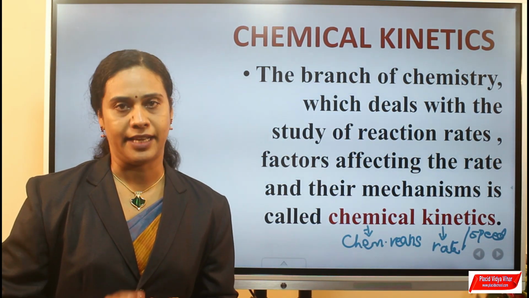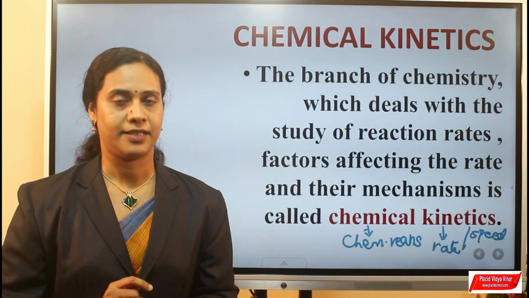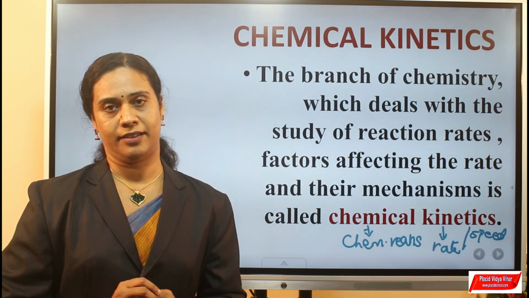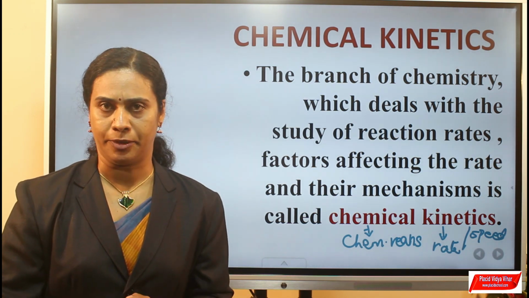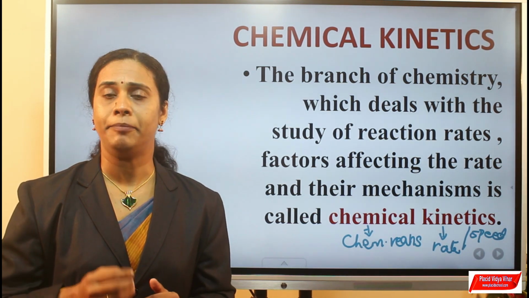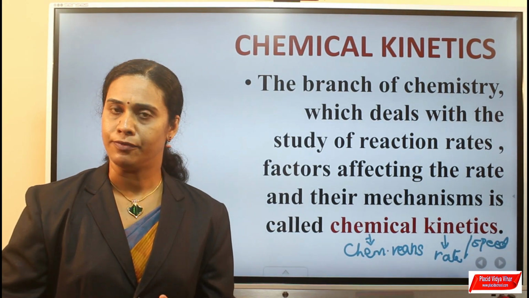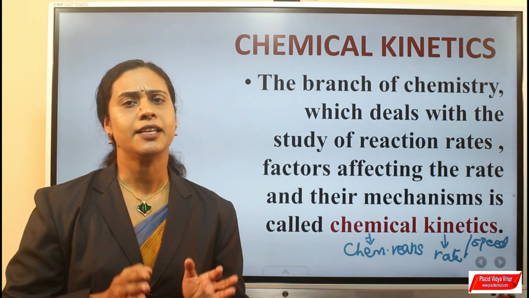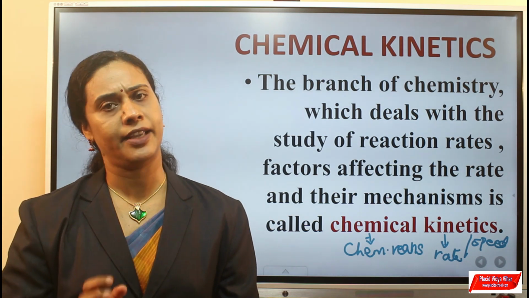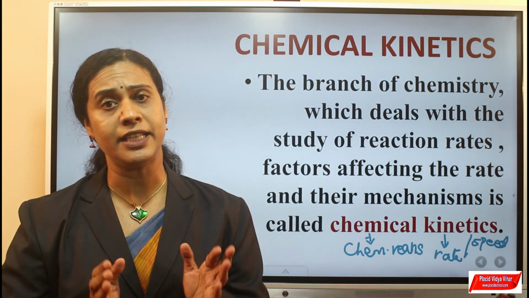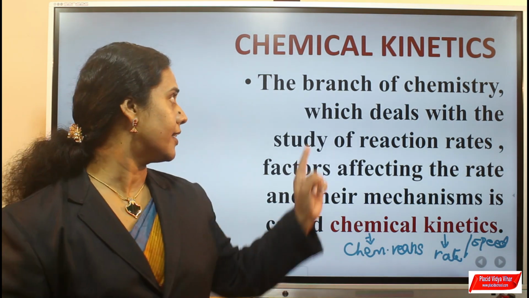Consider two reactions. The first one, combustion of propane. Second one, rusting of iron. Combustion of propane takes a few seconds for its completion, while rusting of iron may take a few hours, days or even weeks for its completion. This shows that there are some factors which affect the rate of a reaction. So the study of these factors and the reaction mechanism is known as chemical kinetics.